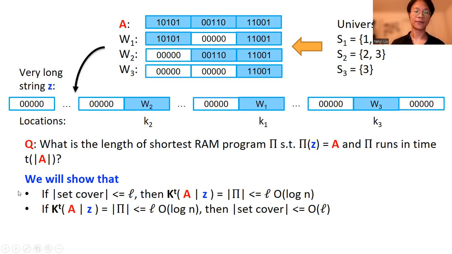We will show that if the size of the set cover for this instance is at most L, then the KT complexity of A conditional on Z is at most L times log n. On the other hand, if the KT complexity of A conditional on Z is at most L times log n, then the size of the set cover in this instance is at most O of L. If both statements are true, then we show that if we can decide MCKTP, then we can approximate the size of the set cover in this instance, and therefore this concludes our proof.